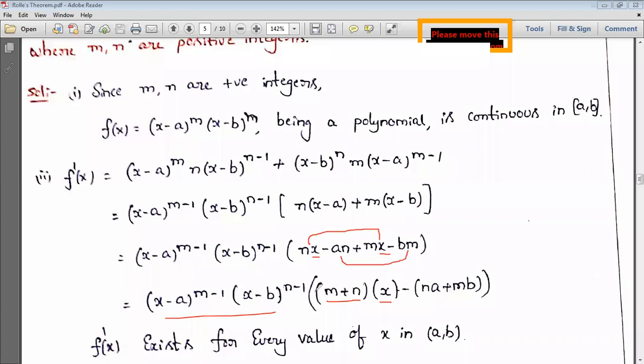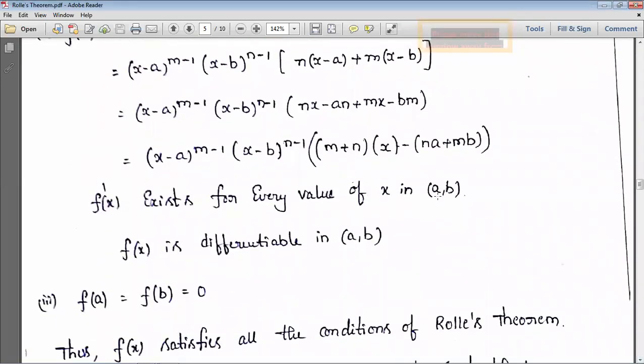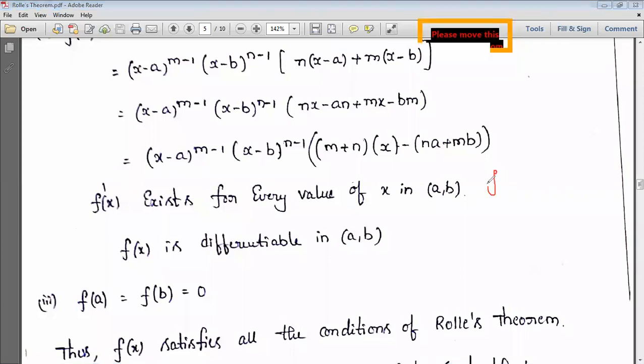Here m and n are positive integers, and you can choose any values for m and n and substitute; the derivative exists. So for that we simply write that f dash exists for every value of x in the open interval a comma b. And next, the third condition: what is the third condition? f of a is equal to f of b or not. Here what we chose is f of x, which is x minus a whole power m and x minus b whole power n. This one I chose.